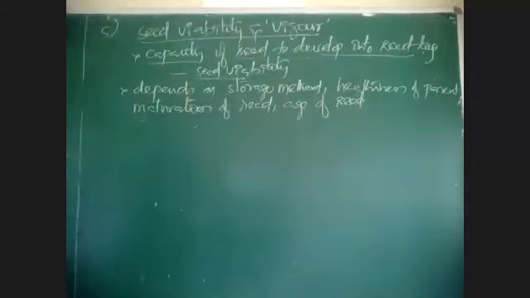Vigor. The ability of a seedling to establish itself in the soil is called seed vigor.